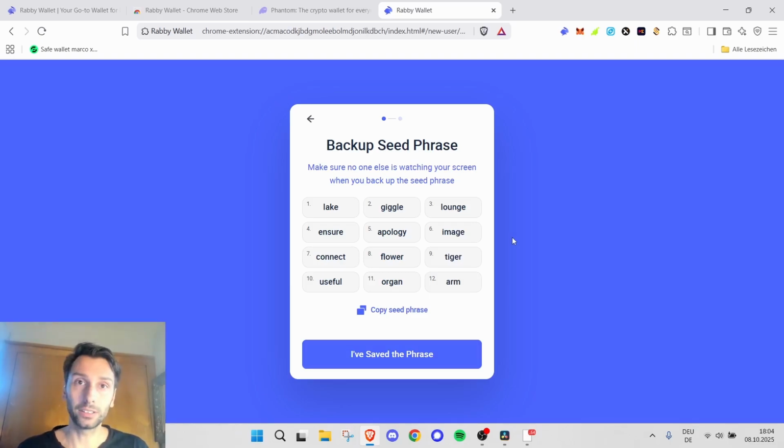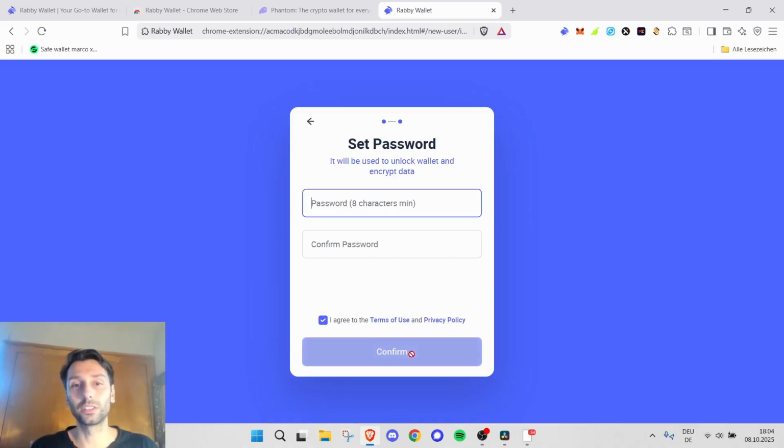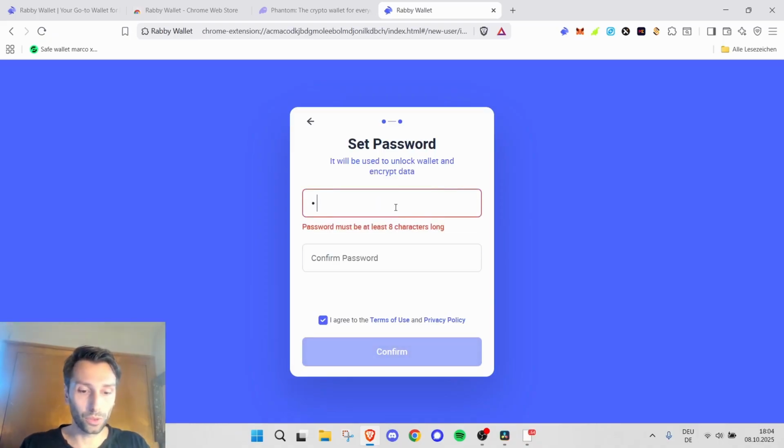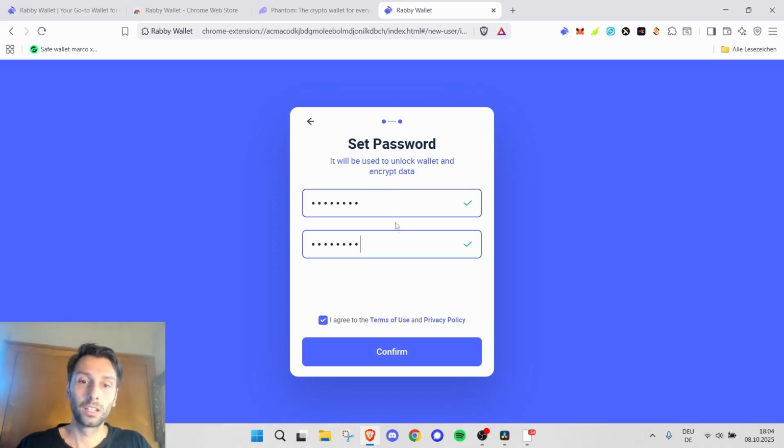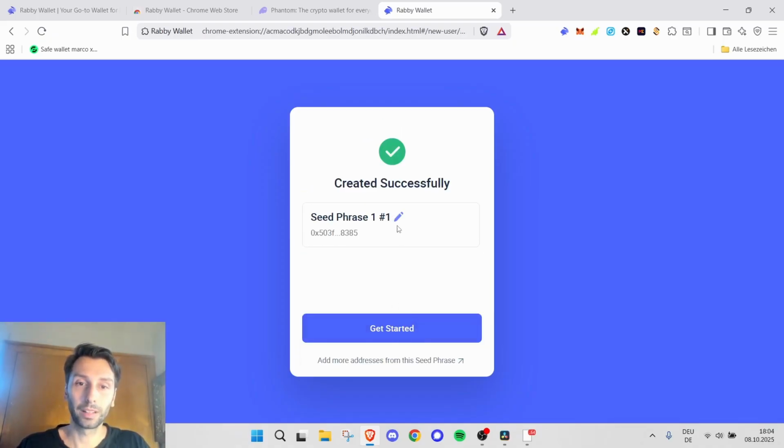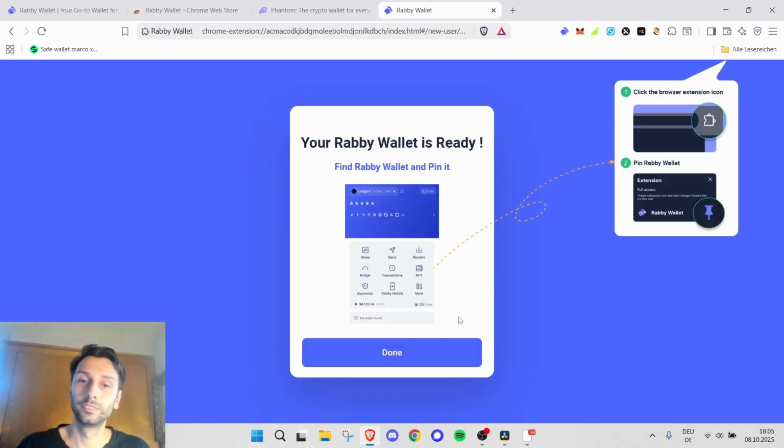I recommend writing it down and then writing it down a second time, storing one copy somewhere close to you, in your vicinity where you can reach it, and then storing the other somewhere else in case, for example, your house burns down or something. When you're done, click on I've saved this, the seed phrase, go through all this, input your password, confirm. You can name your wallet if you want, Orlando's test wallet, and then you're done. Yeah, finished.